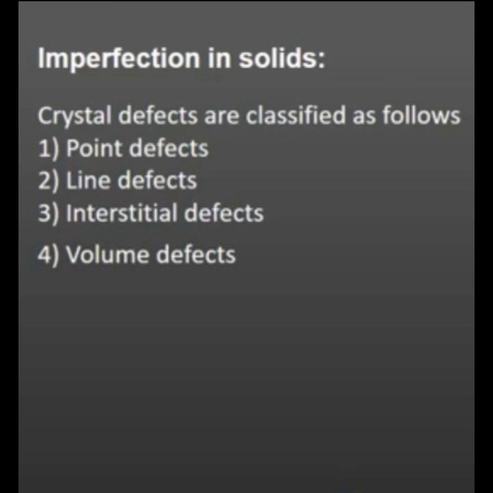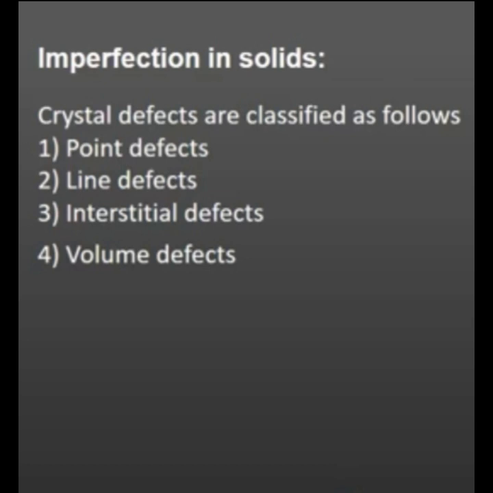When crystals are being prepared, sometimes extra atoms or ions, or loss of atoms or ions, or some defects will arise. These defects, if present in any crystal lattice, affect the physical and chemical properties of the solid. For example, a process called doping leads to a crystal imperfection and increases the electrical conductivity of a semiconductor material. The ability of ferromagnetic materials such as iron, nickel, etc. to be magnetized and demagnetized also depends on the presence of imperfection. So in this class we are going to see about the crystal defects.